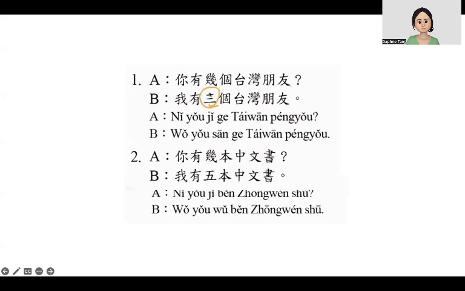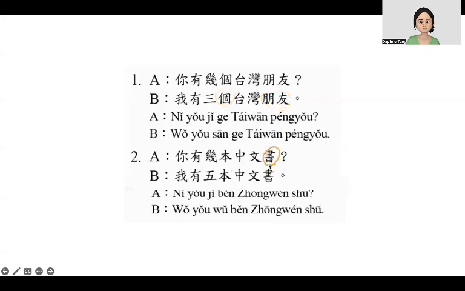The number is 3. 三个台湾朋友. 我有3个台湾朋友. Count people use 个.